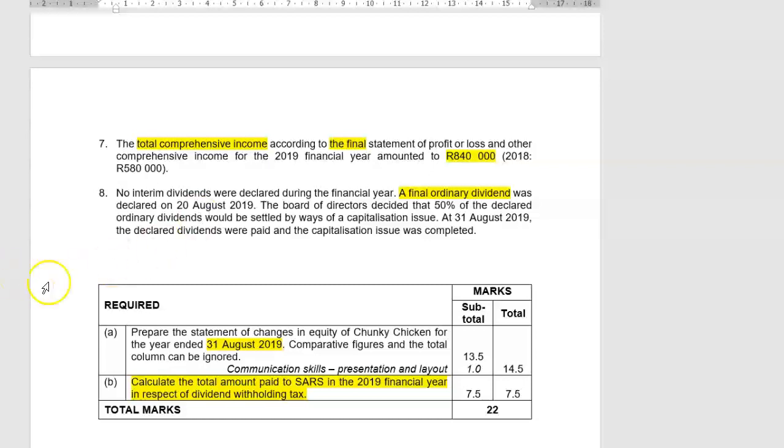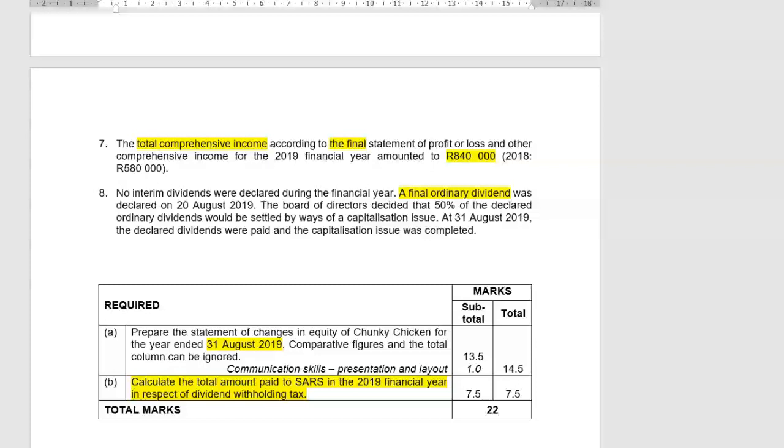The dividend on the redeemable pref shares was treated as interest in the year, and they already gave us the final statement of profit or loss. So I'm not going to account for that interest against this account again, because this was the final figure. So you can accept that that interest on the redeemable pref shares has already been taken into account.